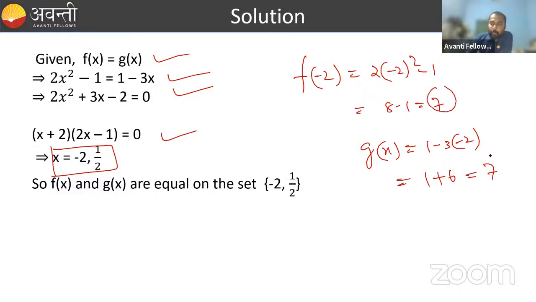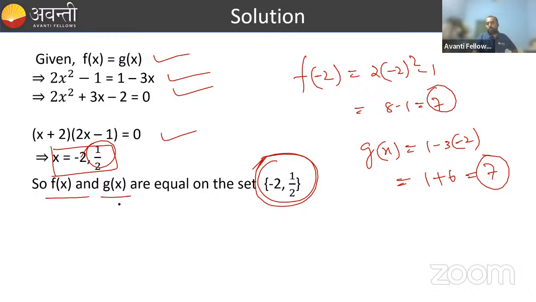So you can see f of x is equal to 7 and g of x is equal to 7. Similarly, for 1 by 2 also you can check. So the set containing minus 2 and 1 by 2 is the set for which both the functions are equal. Clear everyone, guys? Clear? I hope this is clear.